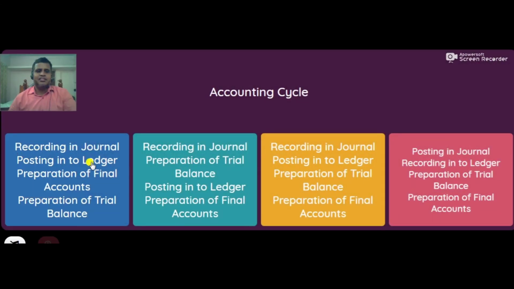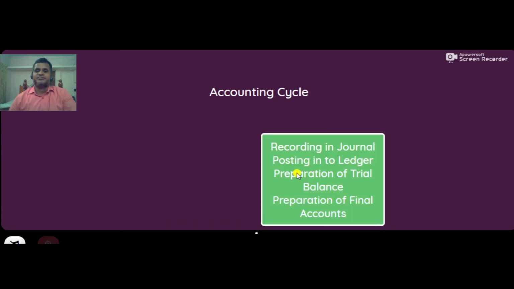Accounting cycle: recording in journal, posting into ledger, preparation of final accounts, preparation of trial balance. No. Recording in journal, preparation of trial balance. No. Recording in journal, posting into ledger, preparation of trial balance, and preparation of final accounts. Okay, this is the right answer. Here recording, not posting. So this is the right answer.